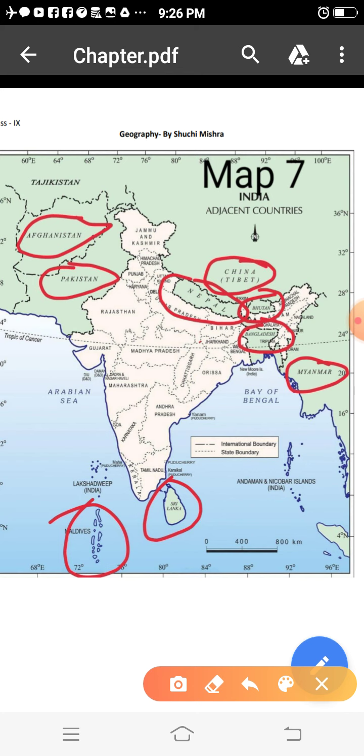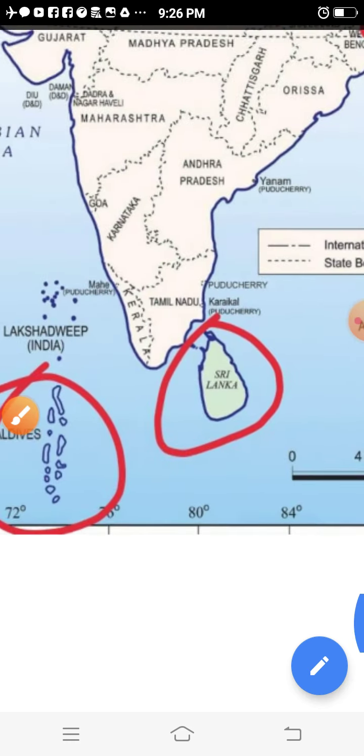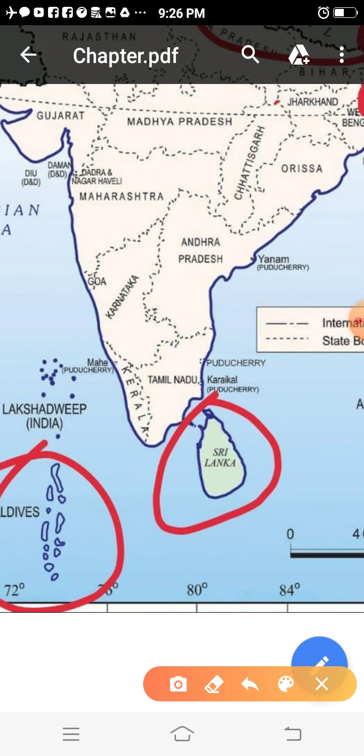Sri Lanka is separated by the Gulf of Mannar and Pak Strait. Now these two terms are new for you: Gulf and Strait. Gulf means a part of the sea that is almost surrounded by land. That is known as a Gulf. If I mark over here, this would be the Gulf of Mannar.